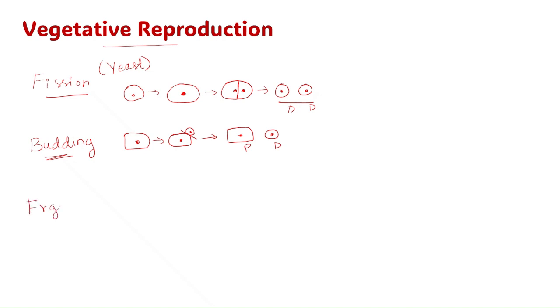Third one is fragmentation. Here there is a mycelium, like this, mycelium or hyphae. Later the fragments separate like this and form new fragments, and these all grow into a new mycelium. So these are the three types under vegetative reproduction: fission, budding, and fragmentation.